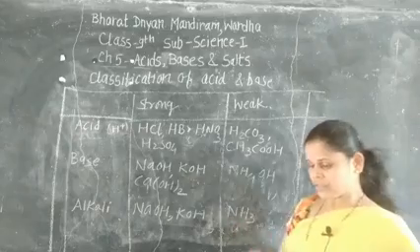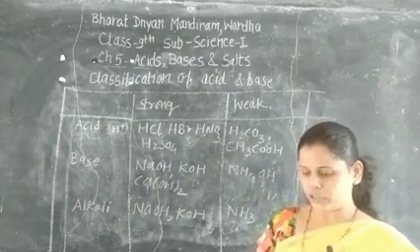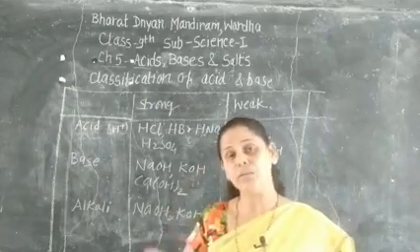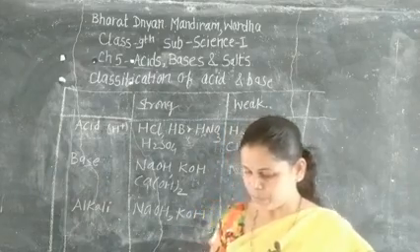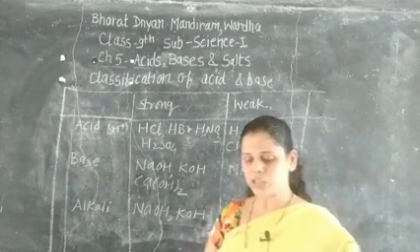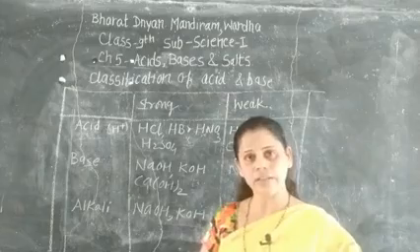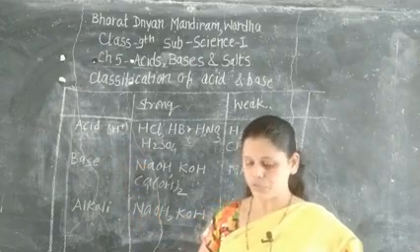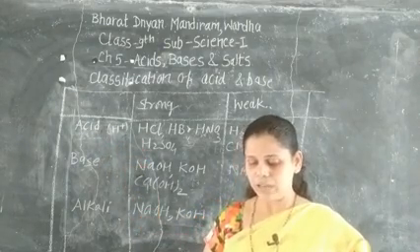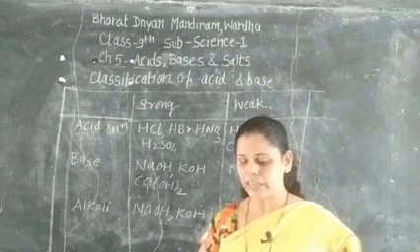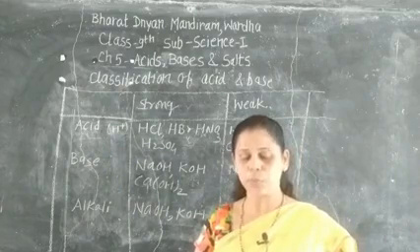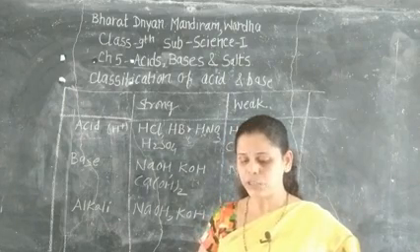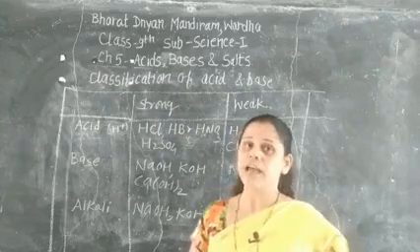Then weak acid means on dissolving in water, a weak acid does not dissociate completely, that means it dissociates partially, and the resulting aqueous solution contains H ion, obviously because this is acid, weak or strong. So H ion and the concerned acidic radical in a small proportion along with a large proportion of undissociated molecules of acid.